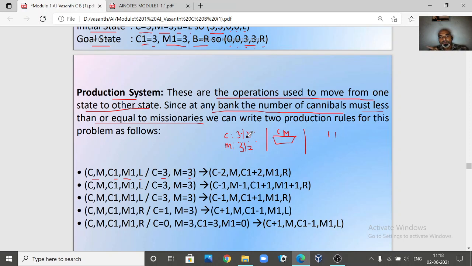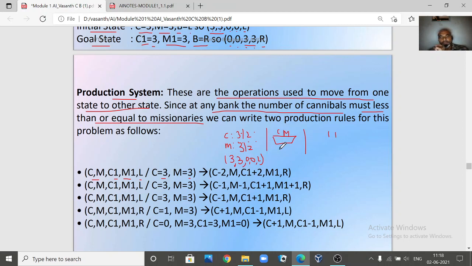Now when you are considering this initial state, what will the initial state be here? We can write it as 3. There are 3 cannibals, 3 missionaries, and on the right hand side no one is there, right? 0, 0, and the boat is on the left side of our bank. This is our initial state.